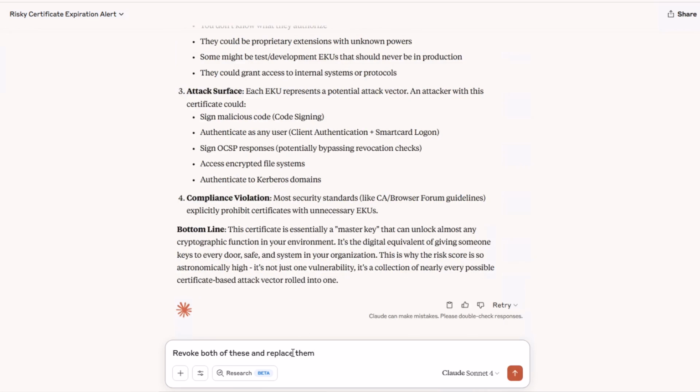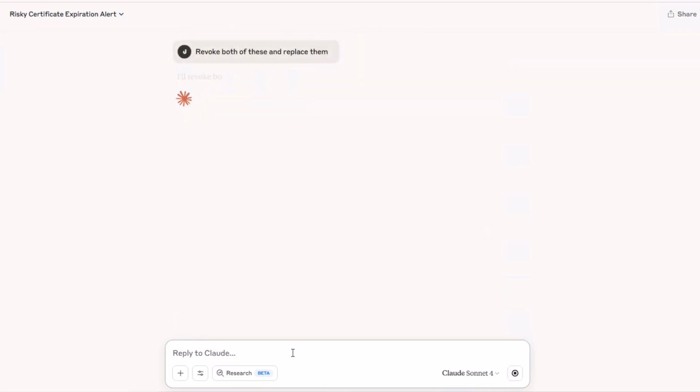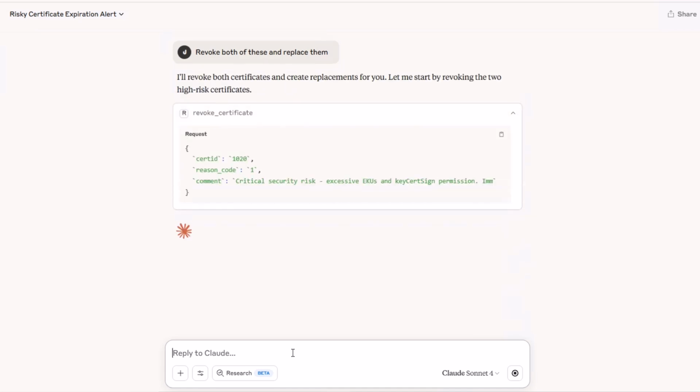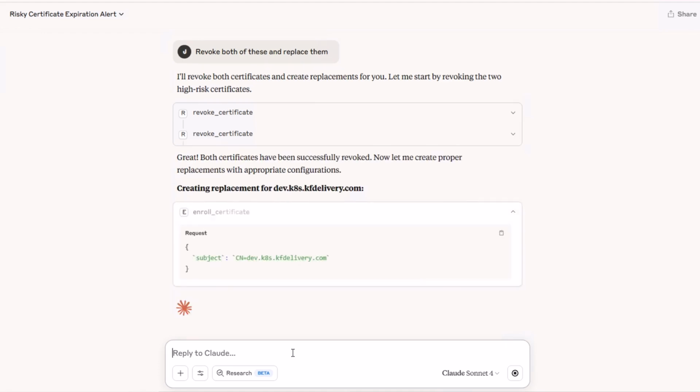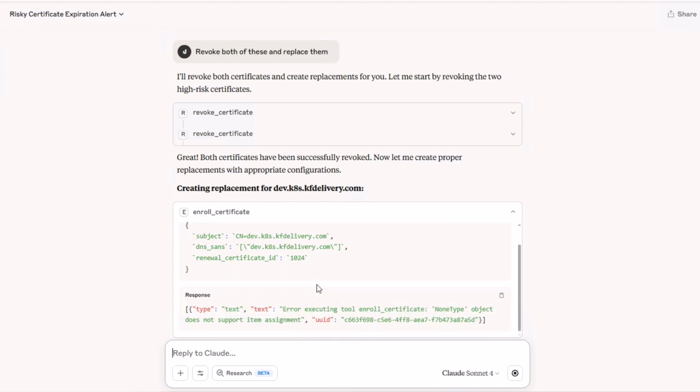So I've got at least 2 certificates that should be revoked and replaced with better certificates from a trusted enterprise PKI, and I can just direct Claude to do that. Claude has even filled in appropriate revocation reasons and comments. Then it automatically filled in the subject and SAN on a new request.